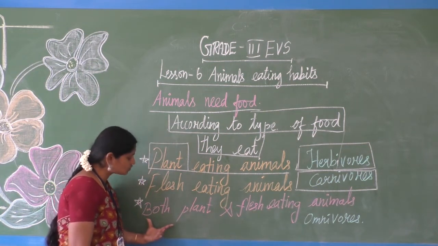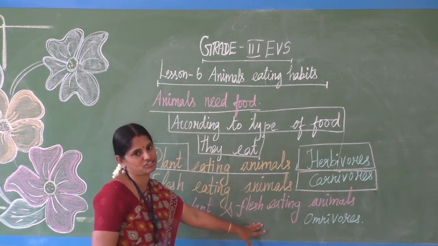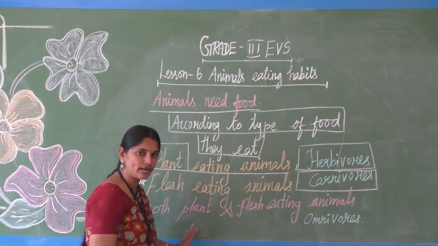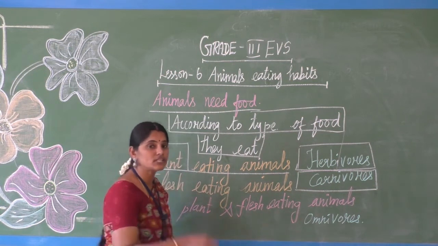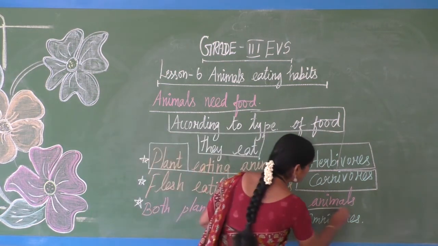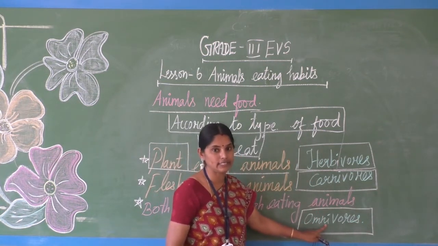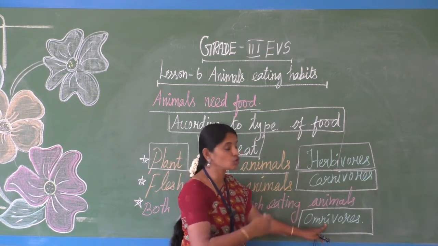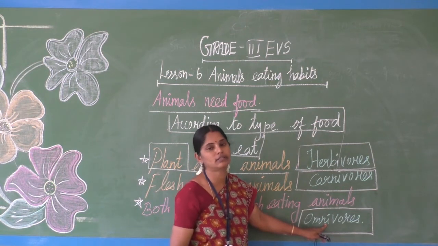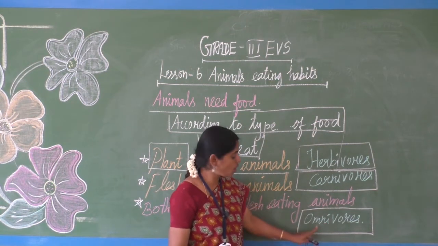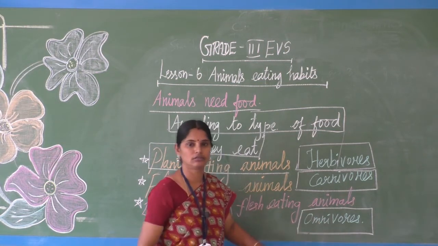Okay, the animals which take both food items, both plant food and animal food, plant and flesh eating animals come under the group name omnivores. O-M-N-I. Omni. See the words, you have to pronounce them, repeat after me during the video class itself. Then only it is easy for you. Omni, O-M-N-I. Omni means all.